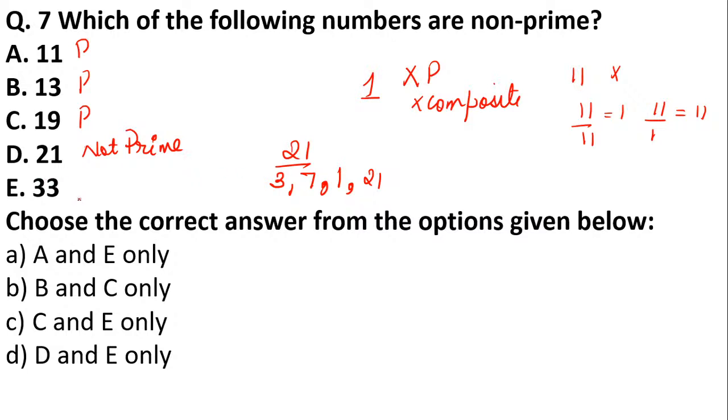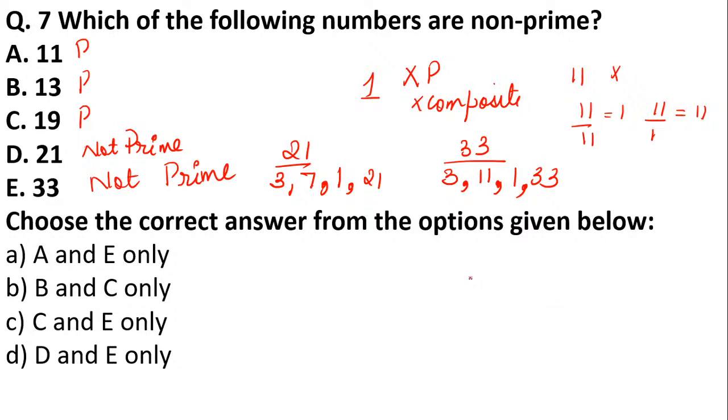And 33 is not a prime number. You can say it's a composite number, because you can divide 33 by 3, by 11, by 1, and by 33. That is why it is not a prime number.